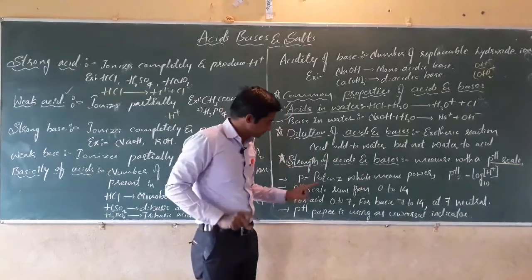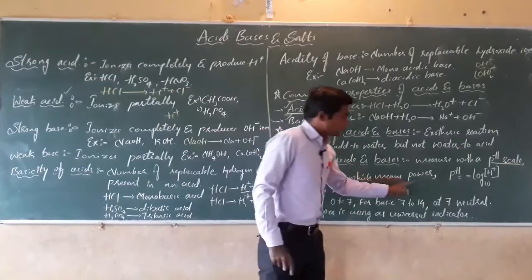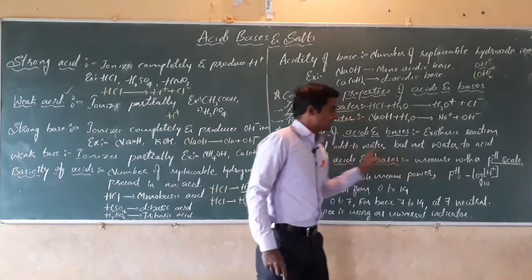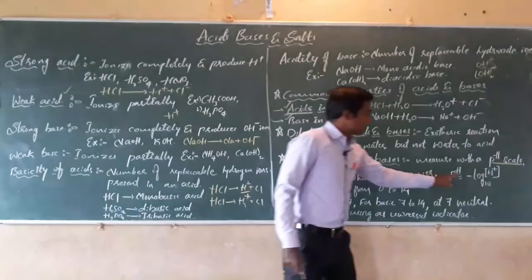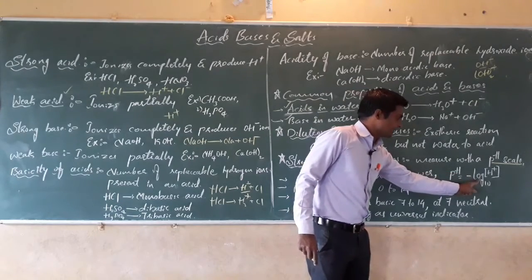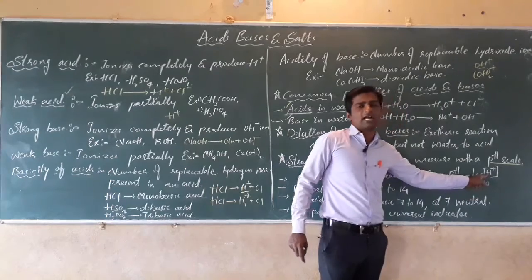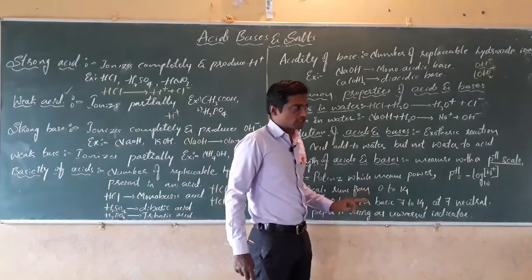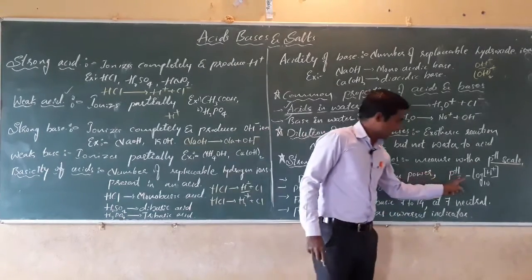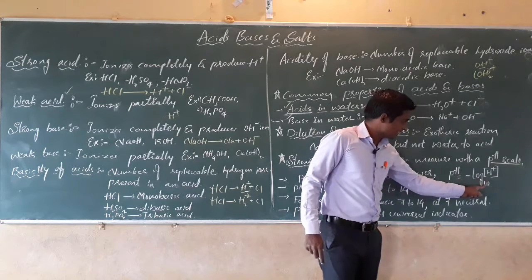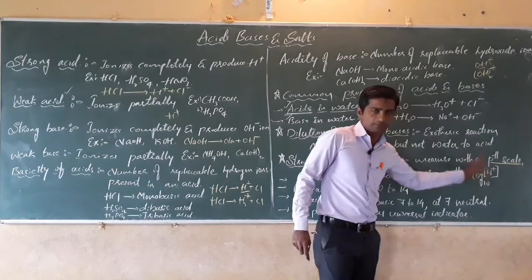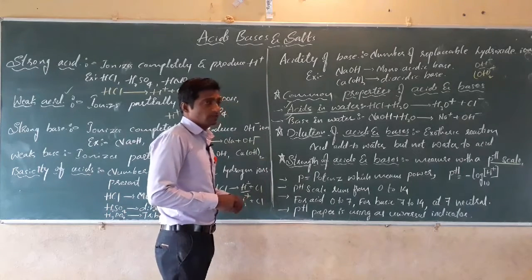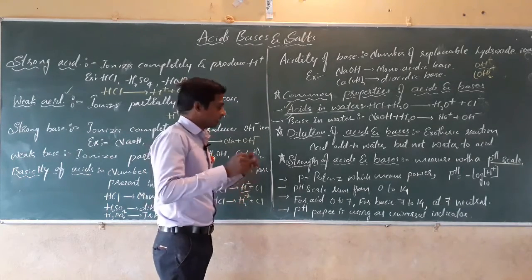Also, we can define the pH scale, or the strength of an acid, as the negative logarithm to the base 10 of the hydrogen ion concentration. That is, the strength of acids we can measure with the negative logarithm to the base 10 of the hydrogen ion concentration.